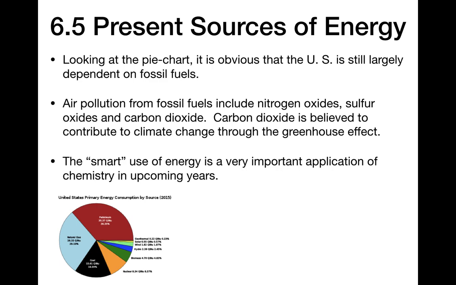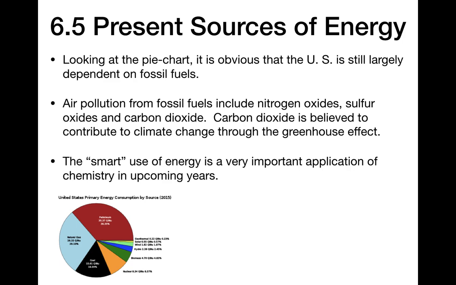We just don't see a large part of the pie chart being these other forms of energy, but we are trying to increase politically and socially. We're trying to increase our use of other forms of energy to cut down on the amount of fossil fuels that we're using. For example, nuclear energy, biomass, which would include ethanol and soy biodiesel, and burning wood in your home to heat your home is actually biomass.